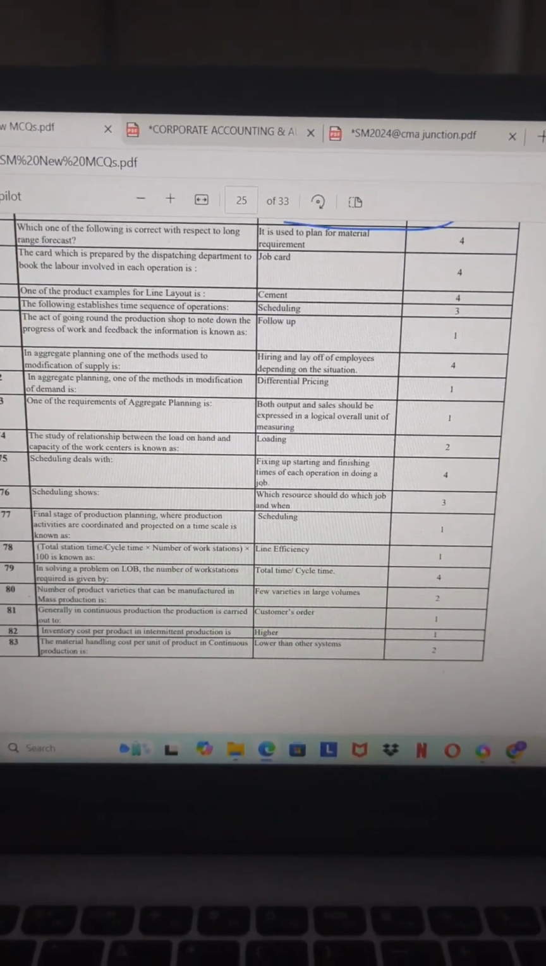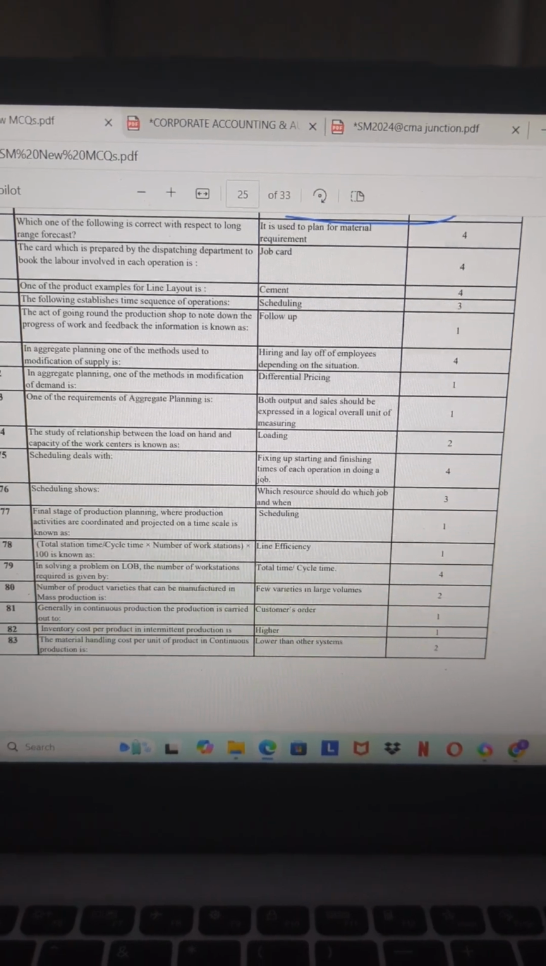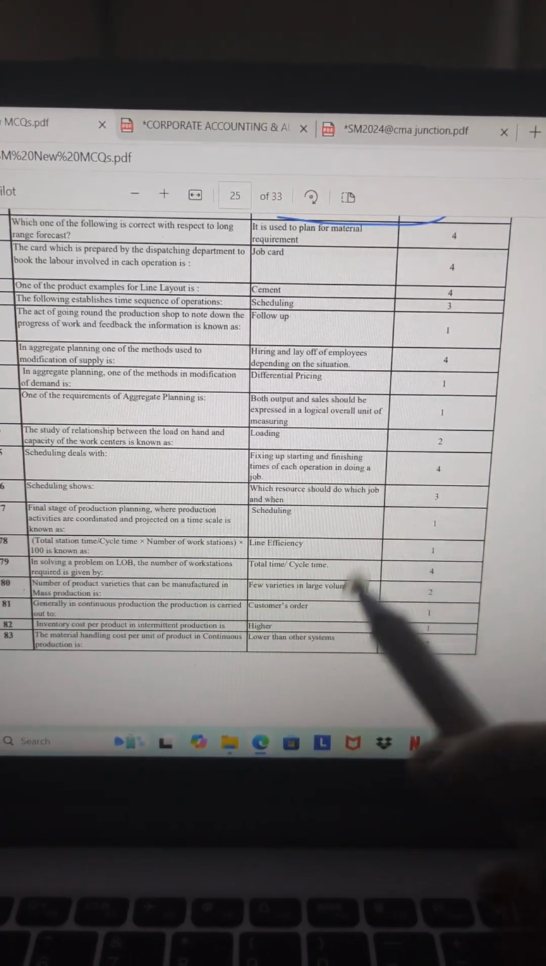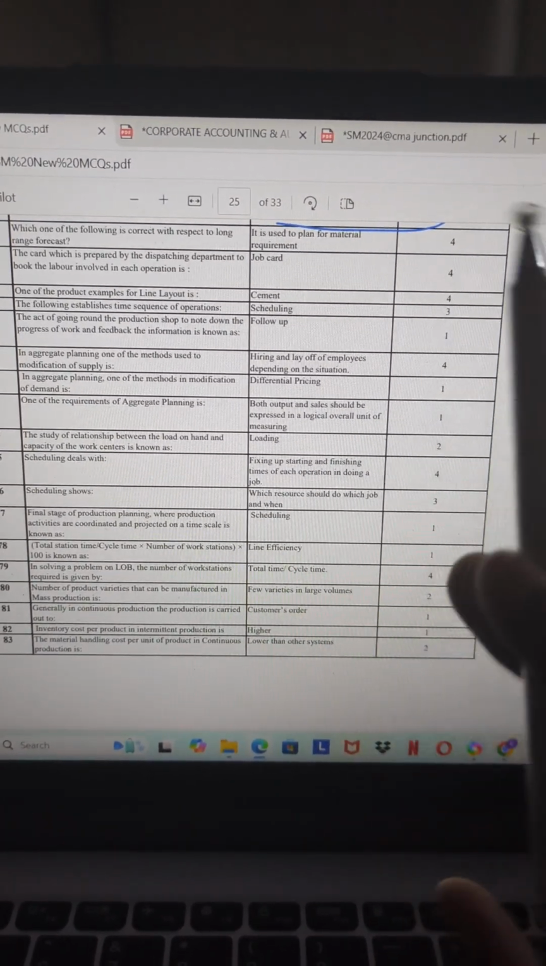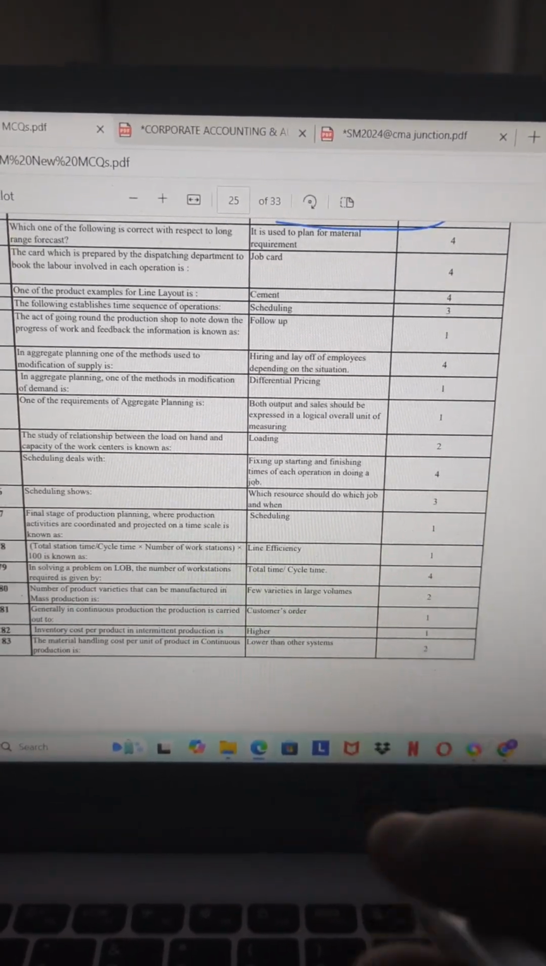Which of the following is correct with respect to long range forecast? It is used to plan for material requirement. Which card is used by the dispatching department to book labor involved in each operation? Job card. One of the product examples for line layout is cement. The following established time sequence of operation: scheduling. The act of going around the production shop and noting down the progress is known as follow-up.